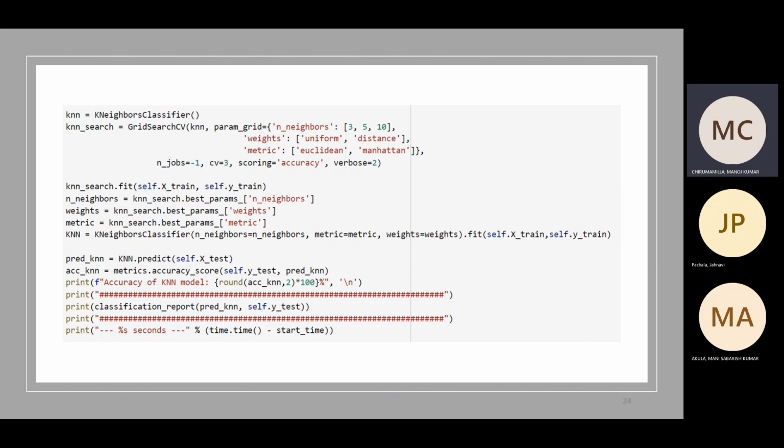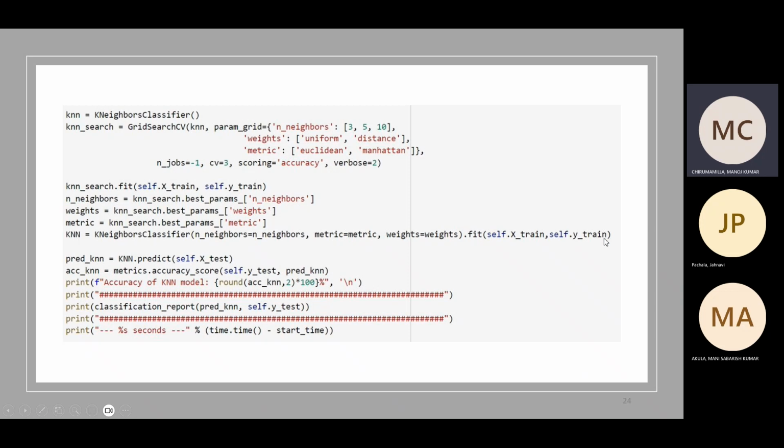Coming to the next, we do the grid search here. Grid search is used to find the best parameters, and by taking those parameters, we train the model and test it. All of these are stored in a particular variable. Using this variable, we get the accuracy and classification report.